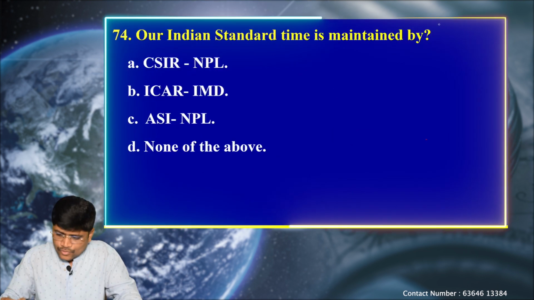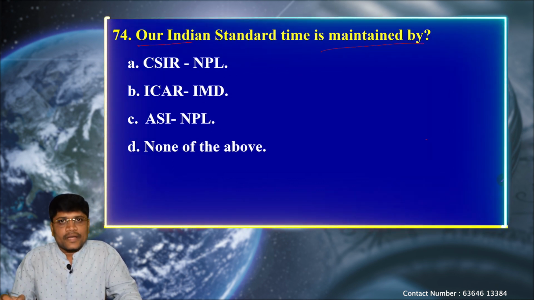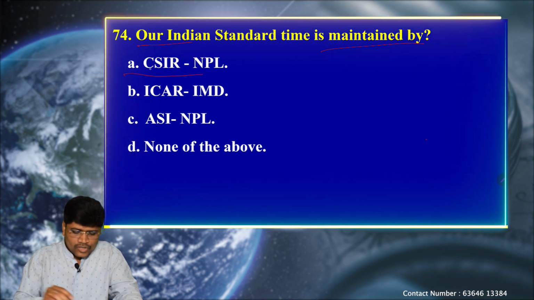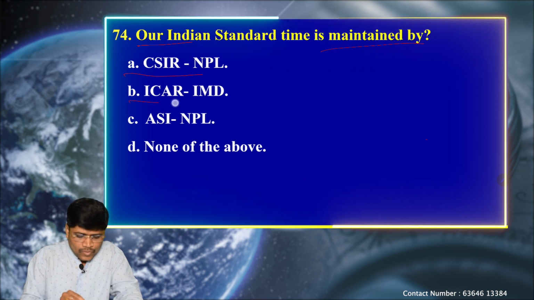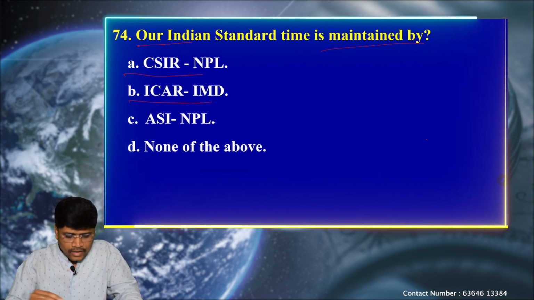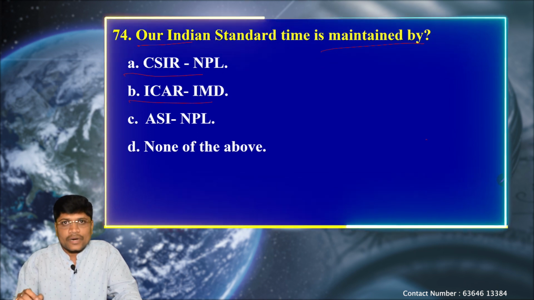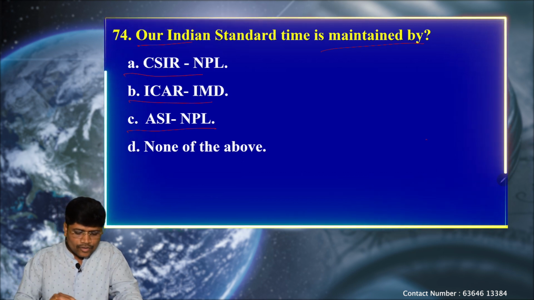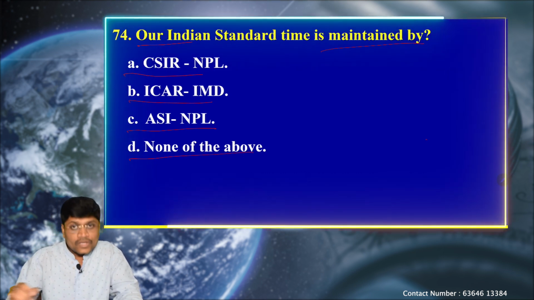Clear? Next question. Our Indian Standard Time is maintained by, option A says CSIR and NPL, Council for the Scientific and Industrial Research and National Physics Laboratory. B says ICAR and IMD, Indian Council for Agriculture Research and Indian Meteorological Department. Option C says ASI and NPL, Archaeological Survey of India and the National Physics Laboratory. And option D, none of the above.